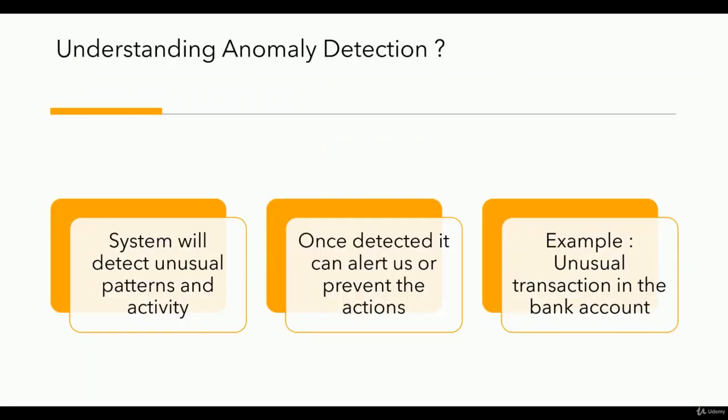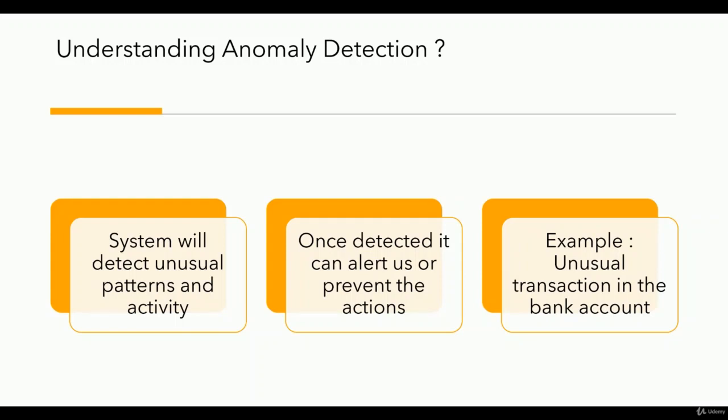Now let us talk about anomaly detection. In this, the system will detect unusual patterns and activity. Once detected, it can alert us or prevent the actions. We discussed the images concept some time back. In this, e-commerce companies are using image anomaly detection to detect faulty or blurry images and report them.